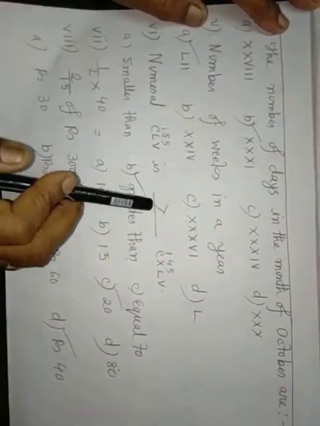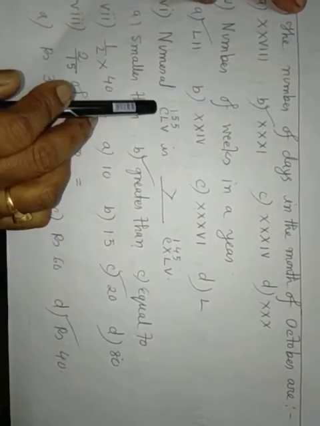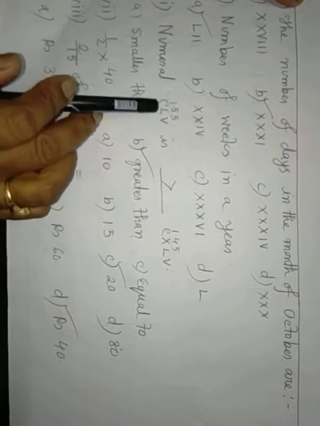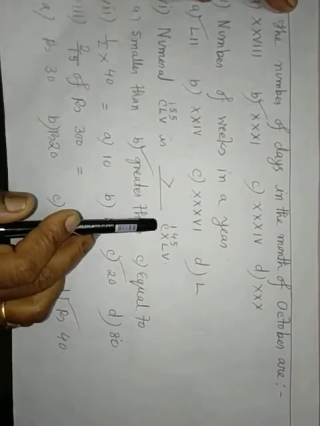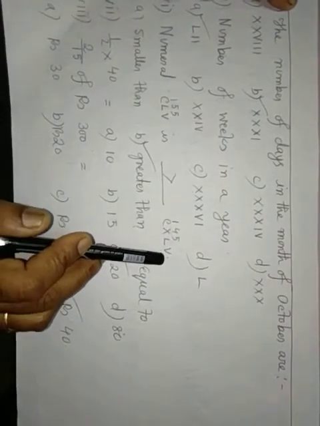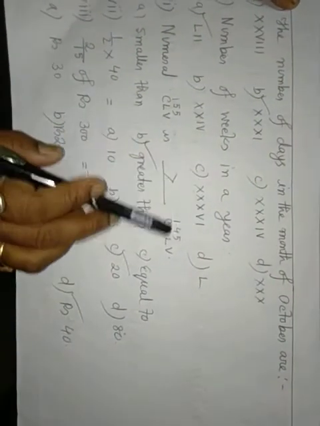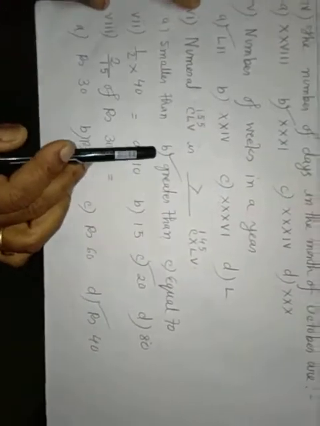Numeral CL5 is dash CXLV. C means 100. I also write it here: 155. And here for 150 minus 10, 40, 45. So 155 is greater than 145. So greater than. You put the mark here.